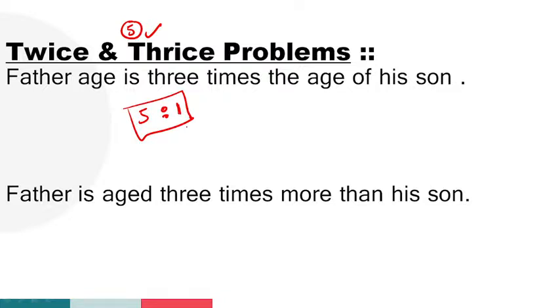If you are going with the basic method, the son's age we don't know, let it be x. Father is how many times? 5 times. x into 5, 5x. The formation is 5x is to x, guys. Is it clear, guys? All of you? Any doubts regarding these 2 points, guys? Twice problems and thrice problems.